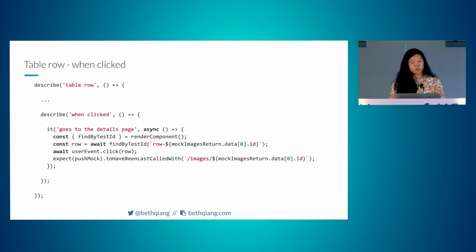Eventually, there will build up a little array of things that push mock has been called with, so we want to use toHaveBeenLastCalledWith here to find that exact one. And again, we don't care what's on the details page here, just that it goes to it. What's tested in the image details should be tested in that component, and then in your integration and end-to-end tests.